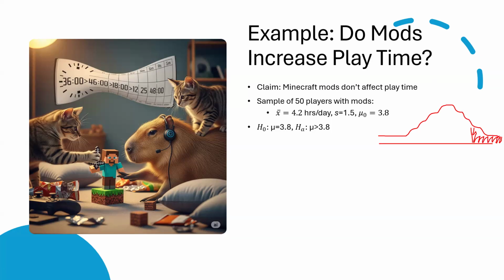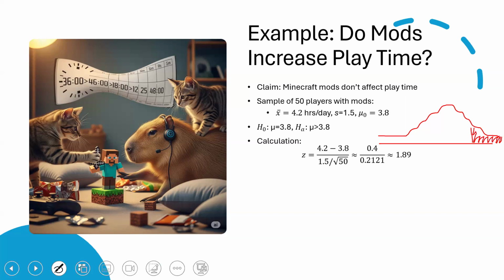Okay, so we're going to calculate the test statistic. We use the formula for the z-test for means. So we're plugging in our 4.2 average minus the established 3.8 over our sample standard deviation 1.5 divided by the square root of our sample size n. We get about 1.89. So this tells us how far our sample mean of 4.2 is from the hypothesized mean in standard error units.